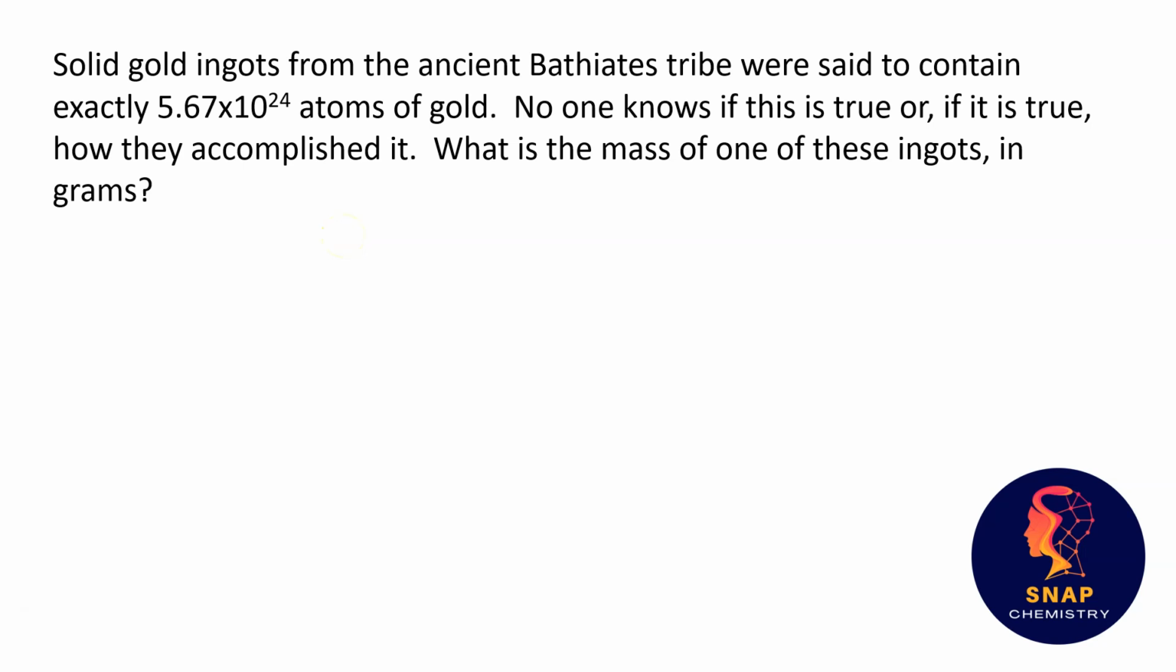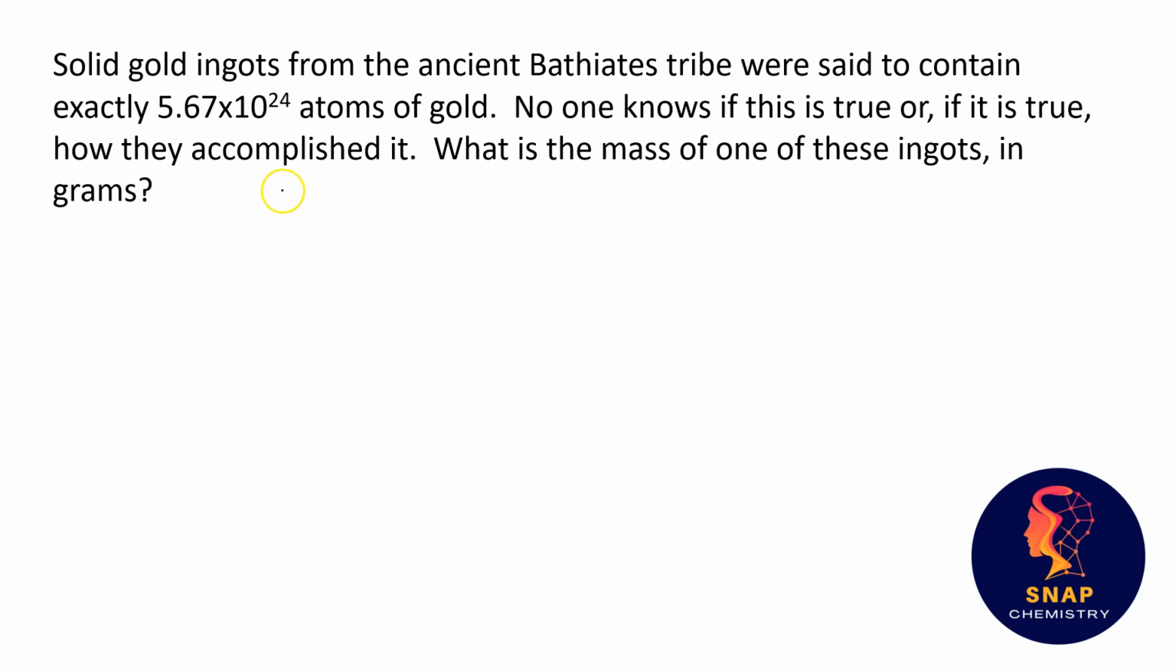Hey everybody, so let's take a look at this question and how to solve it. It says solid gold ingots from the ancient Bathiates tribe were said to contain exactly 5.67 times 10 to the 24th atoms of gold. No one knows if this is true, or if it is true, how they accomplished it. What is the mass of one of these ingots in grams?